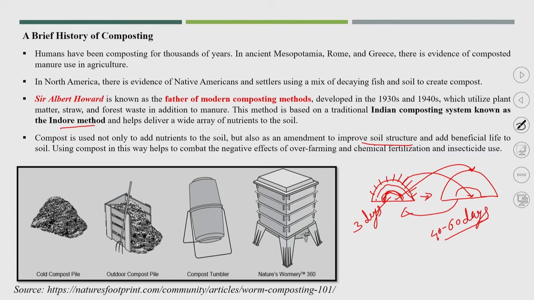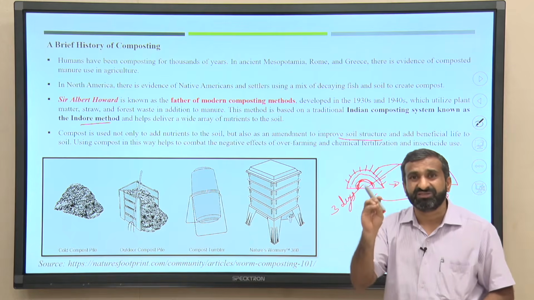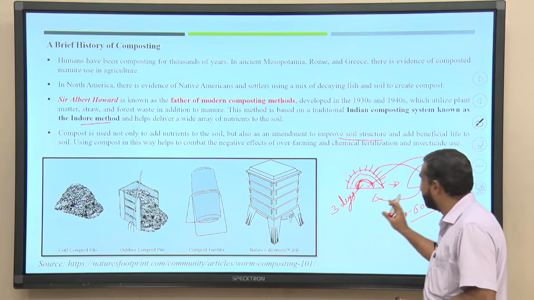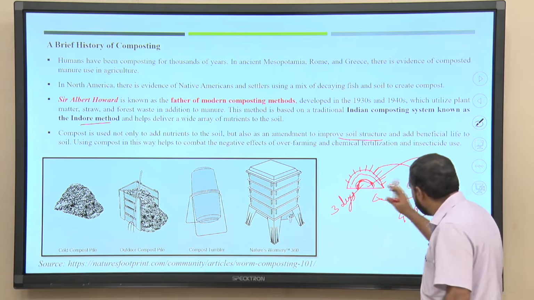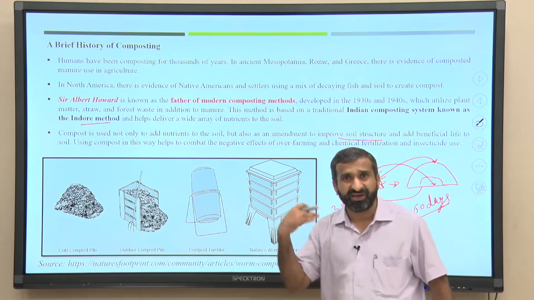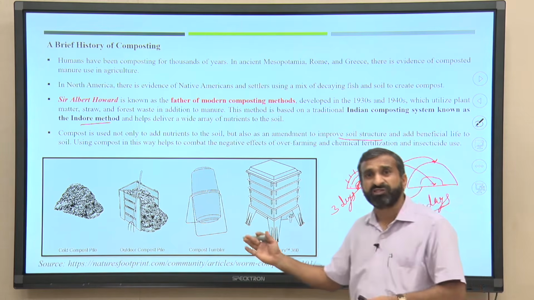And see, the important point for the entire degradation was how best you can aerate the mass. Aeration is the most important parameter he found for the degradation process, and based on the aeration applied to the mass or the pile, we can go for different types of composting methods.